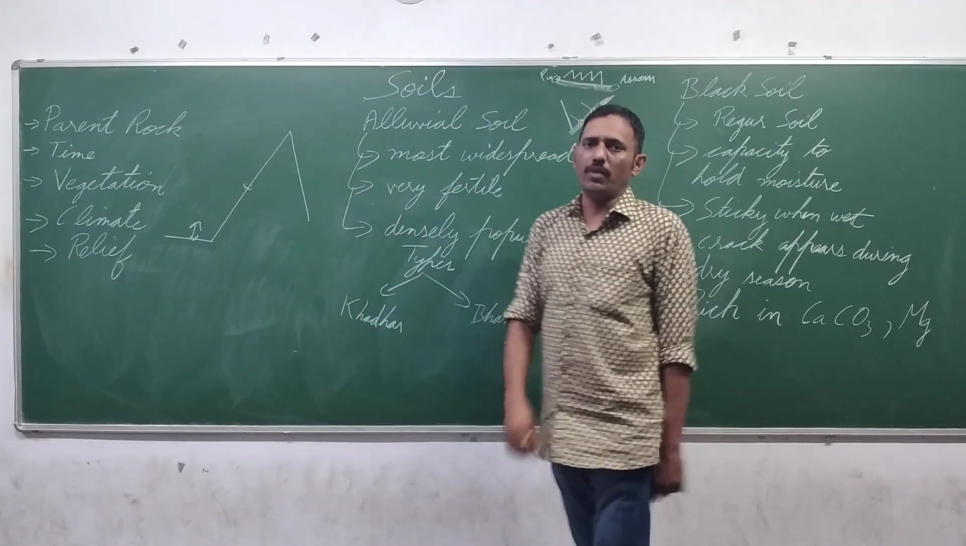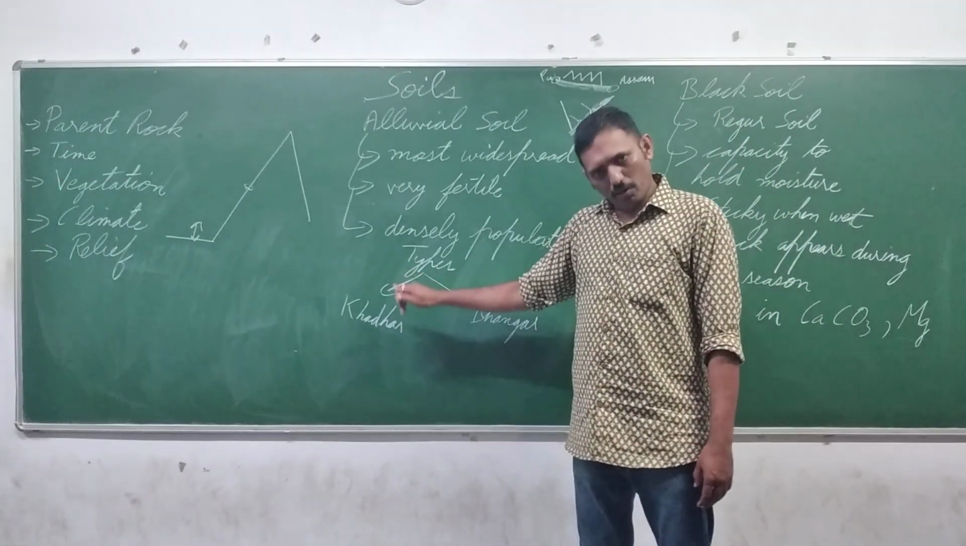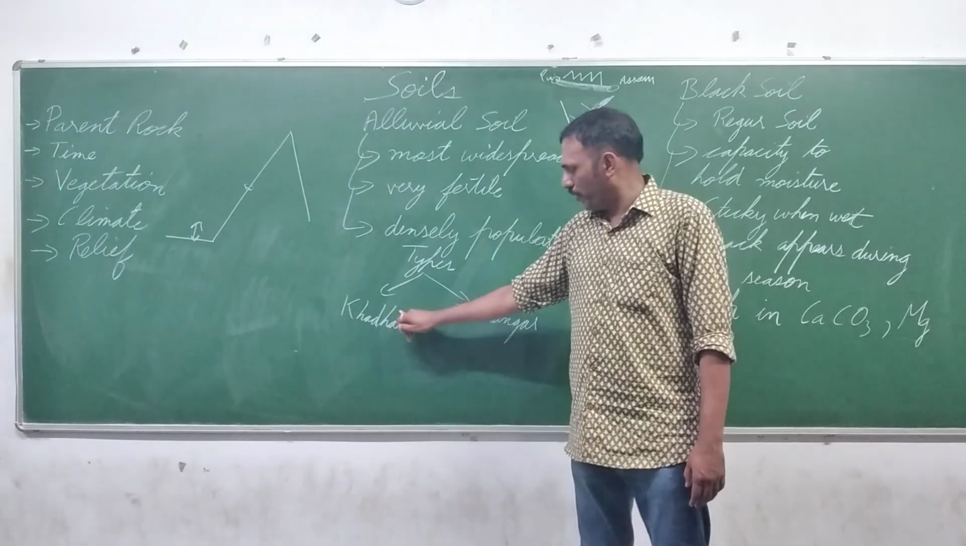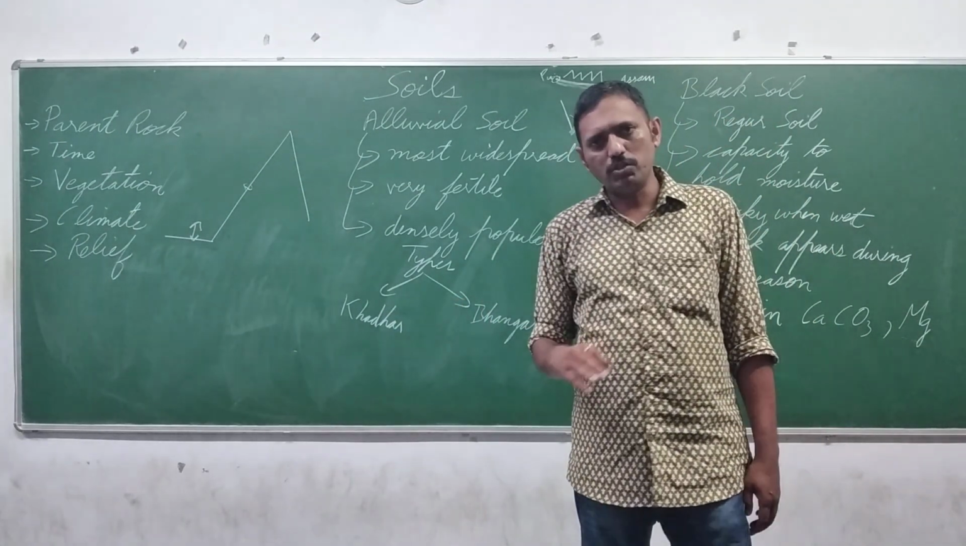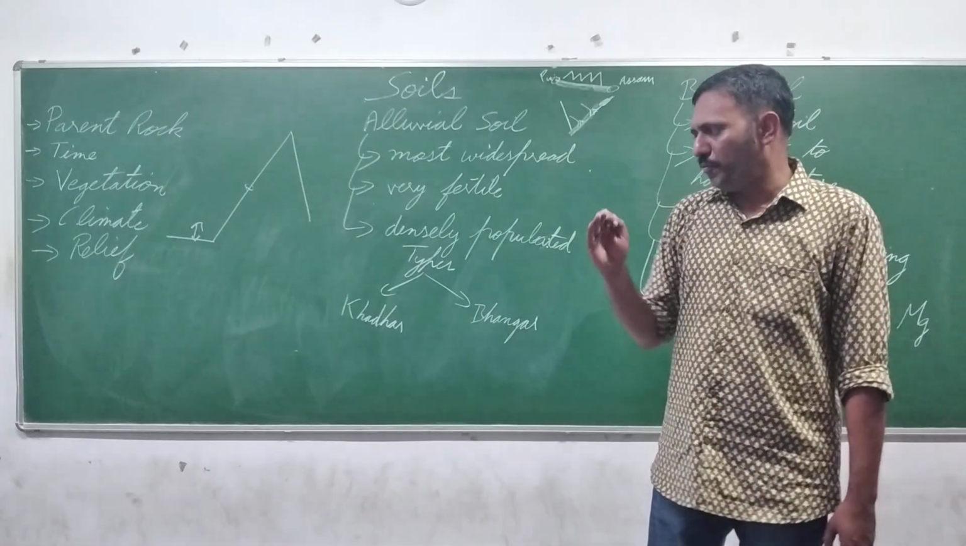Khadar is new alluvial soil which is found near the river channel. This soil is renewed frequently. This is very fertile. Bangar is old alluvial soil which is found away from the river channel and not renewed frequently.